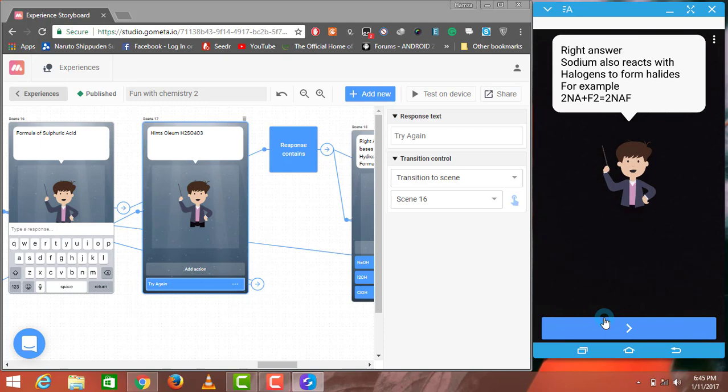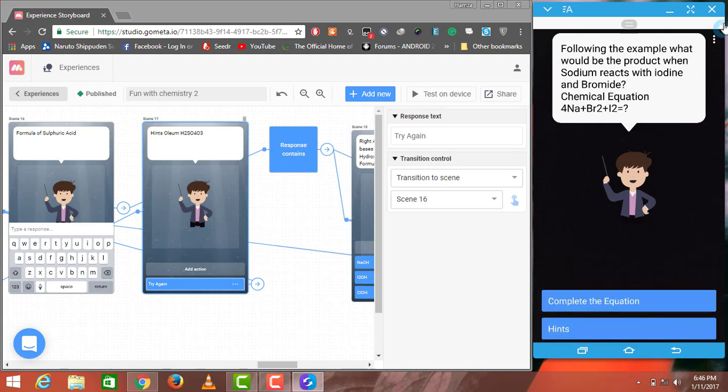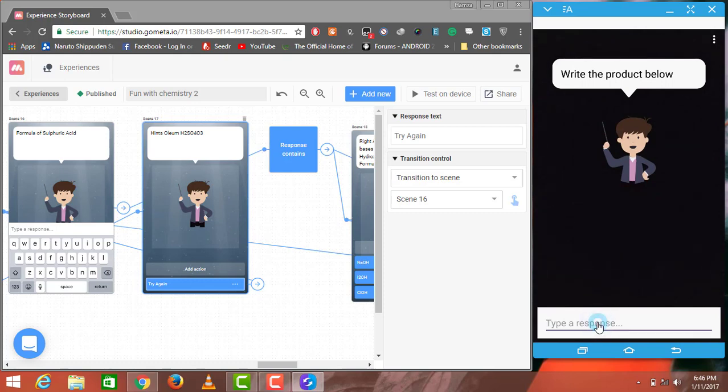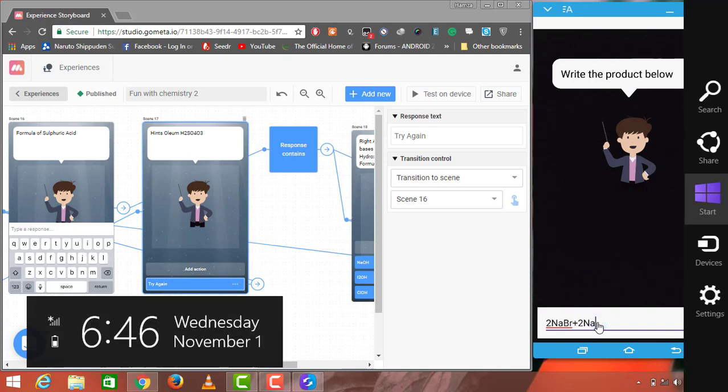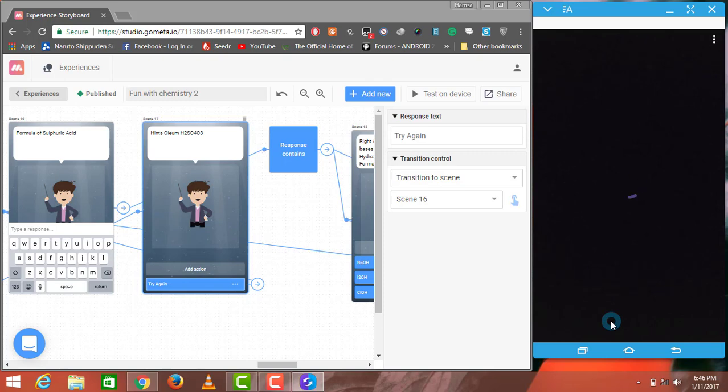Then later on, sodium reacts with halogens, and it reacts with fluorine to produce 2NaF. Following the example, what would be the product when sodium reacts with iodine and bromine? I have to complete the equation and only have to write the product. The product will be 2NaBr plus 2NaI. So that's the right answer. Now click on enter and wait for the right answer.